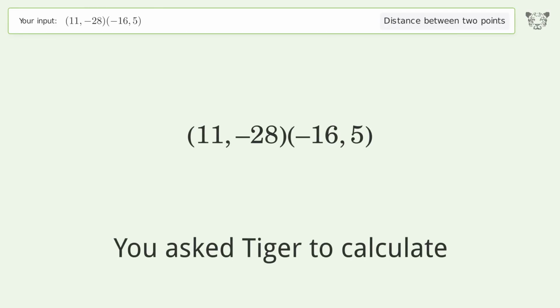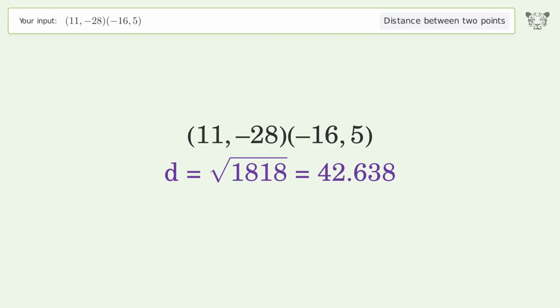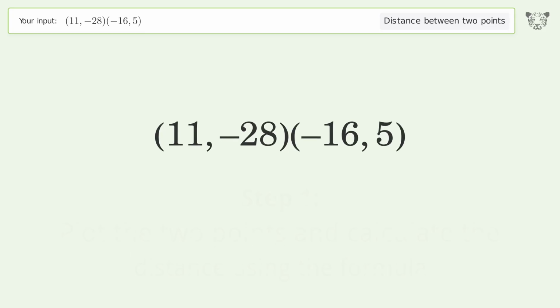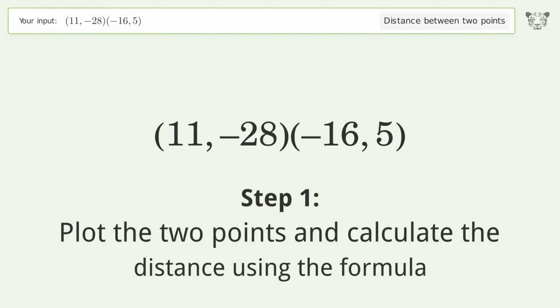You ask Tiger to calculate. This deals with the distance between 2 points. The distance between the 2 points is the square root of 1818, or 42.638. Let's solve it step by step. Plot the 2 points and calculate the distance using the formula.